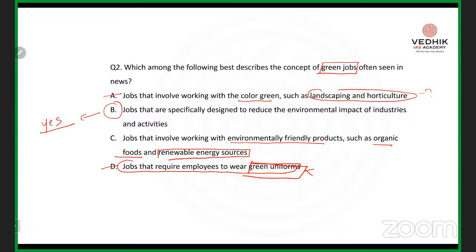See, this is actually a simple question. Exactly in this manner, UPSC asked what is meant by the term green jobs, which is often seen in the news, in the year 2022. So this is the way of approach, even if you don't know a particular answer. Try to work it out in this manner. But I'm again telling you, if you are not much thorough with it, don't go for that. Okay.